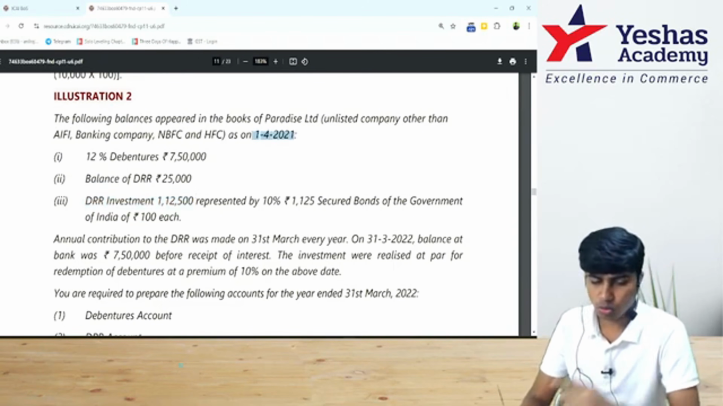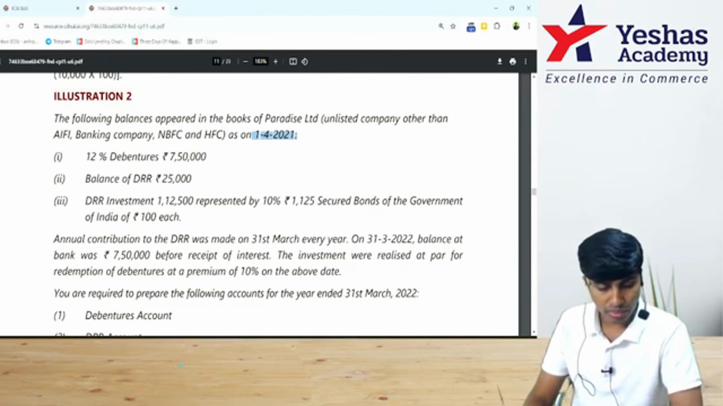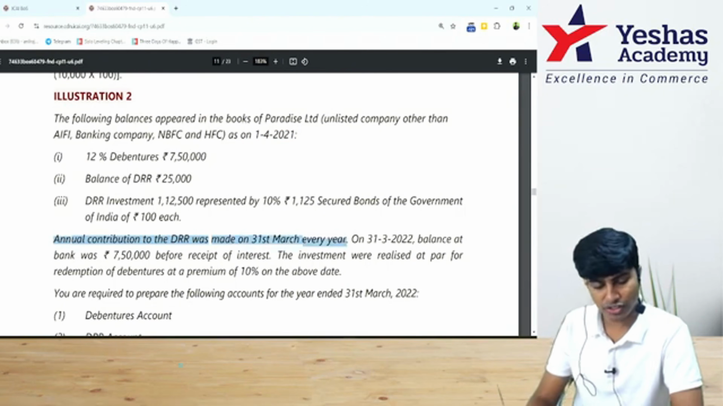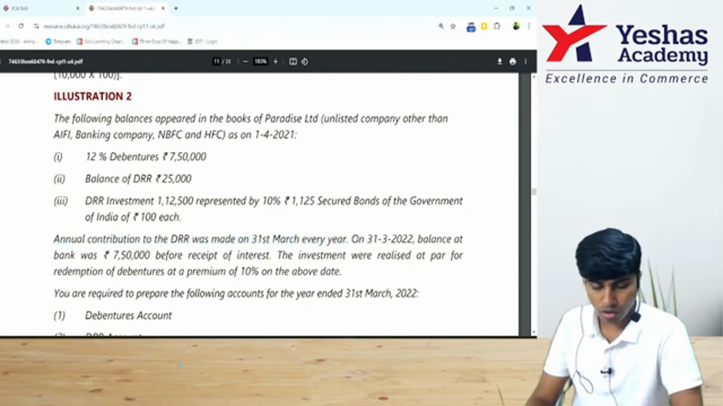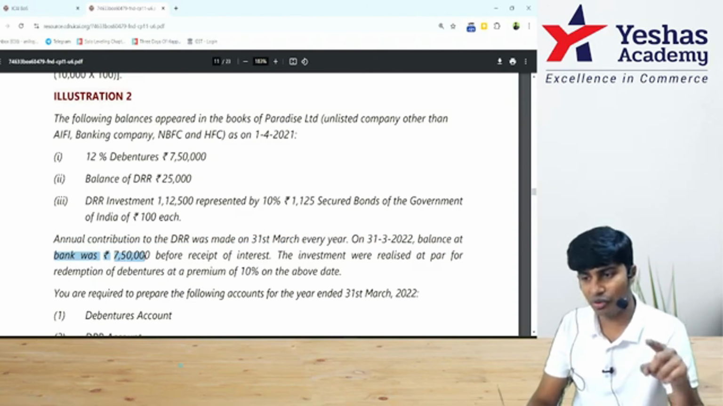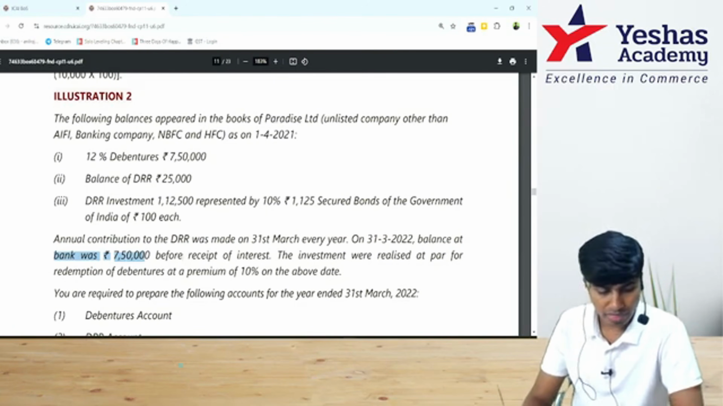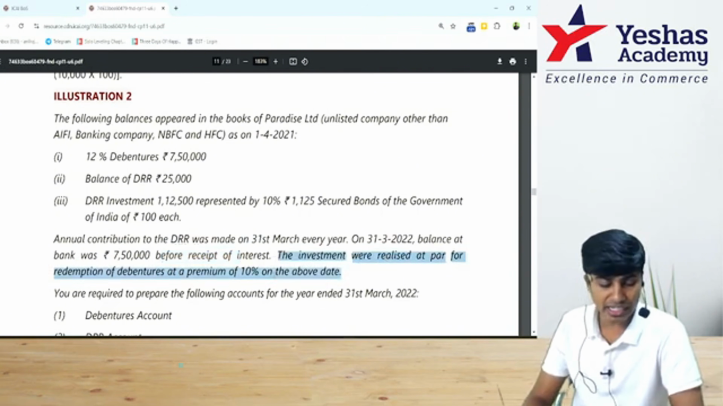DRR investment is there. Very nice. See, these balances are opening as on 1st of April. They've told us the annual contribution for DRR was made on 31st of March. Okay, no problem. On 31st of March 2022, balance at bank was 7,50,000. For the journal entry we don't care, but if you were doing the ledger, I would have written this on the debit side as opening balance. Before receipt of interest, ignore. Investment was realized at par.